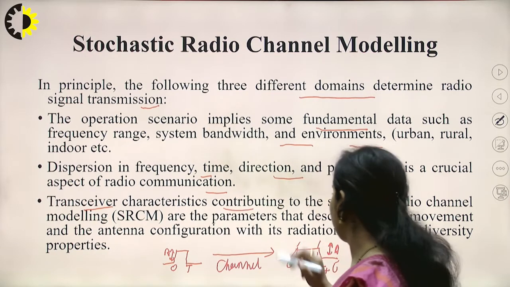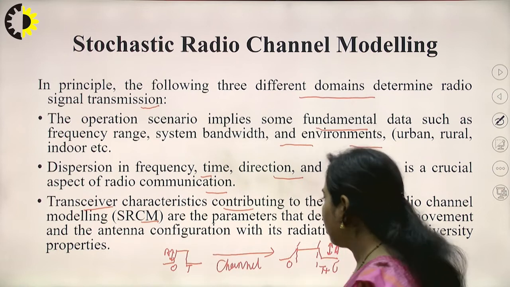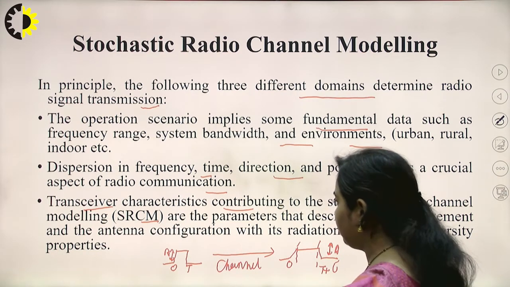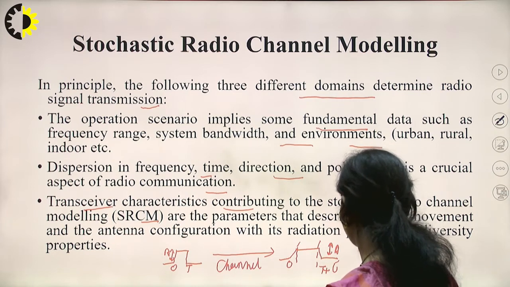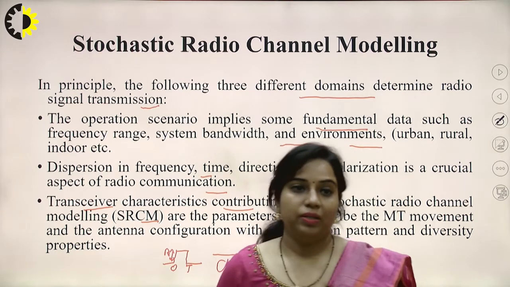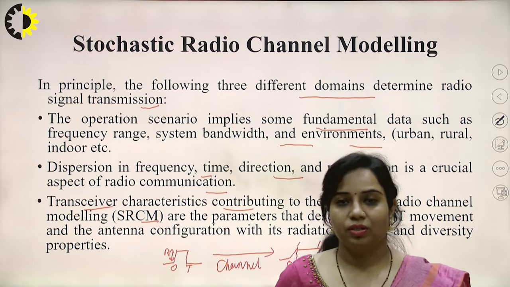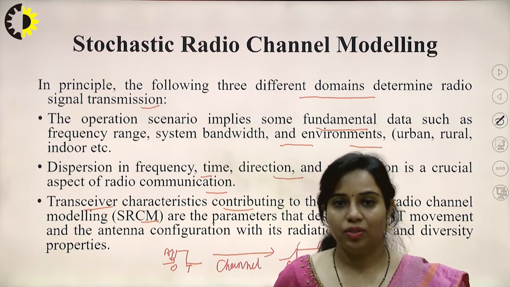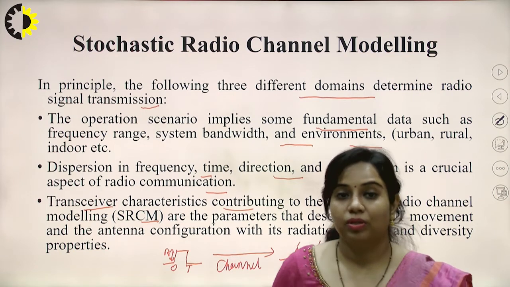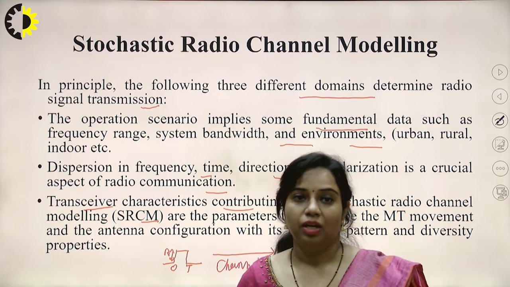Characteristics contributing to the stochastic radio channel modeling, that is SRCM, are the parameters that describe the movement and the antenna configuration with its radiation pattern and diversity property. So basically, we have to consider the transceiver characteristics, since both transmitter and receiver are mobile in nature, means both are moving. So we have to consider the radiation pattern and the diversity properties of the antenna.